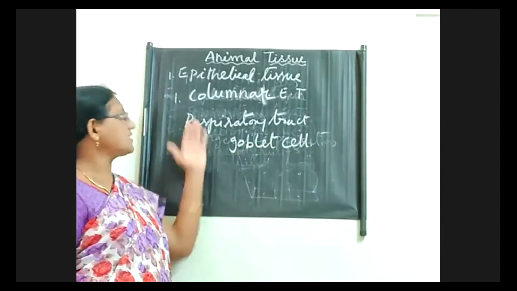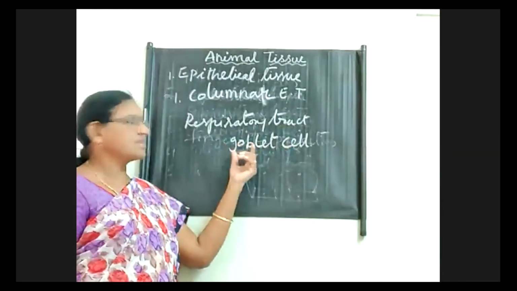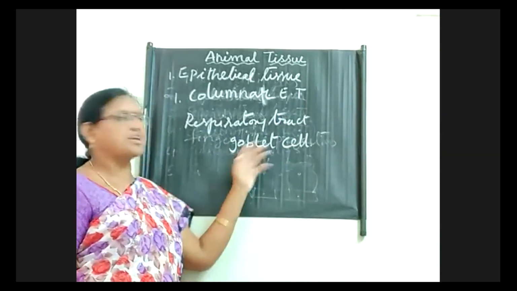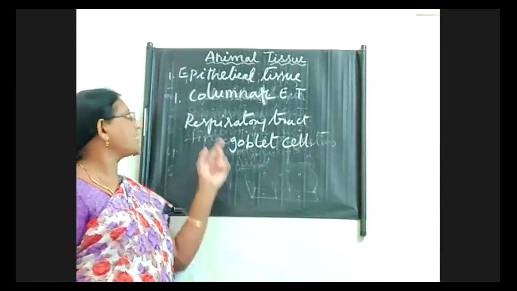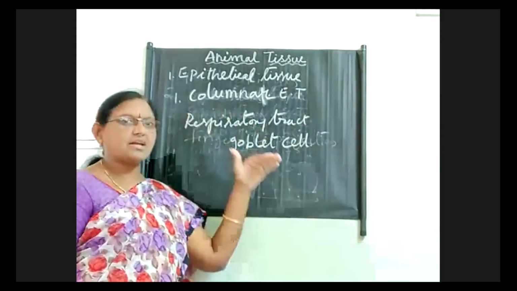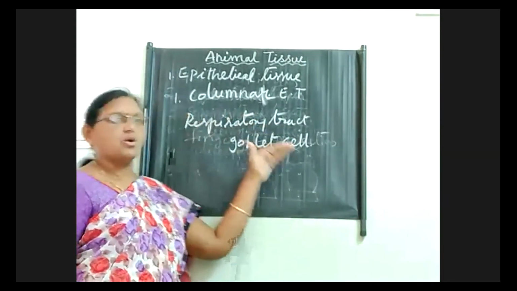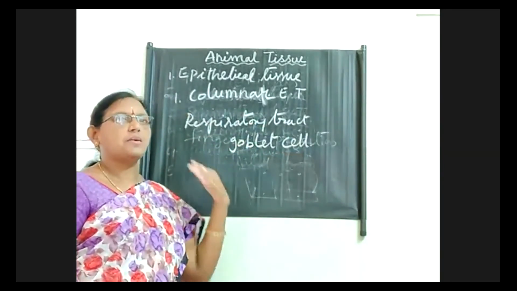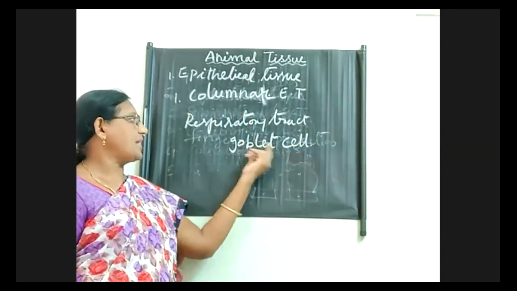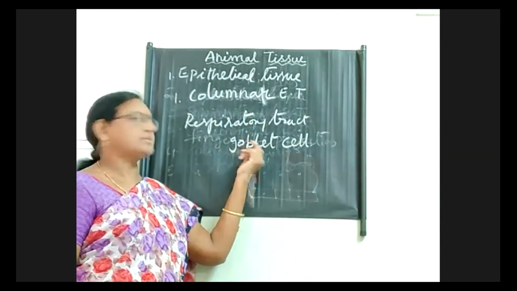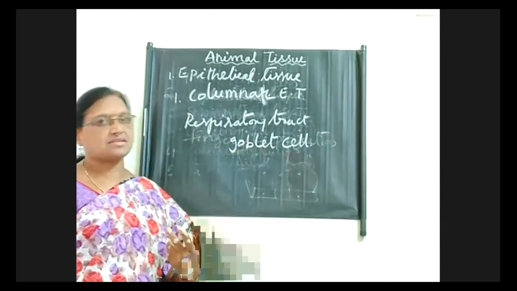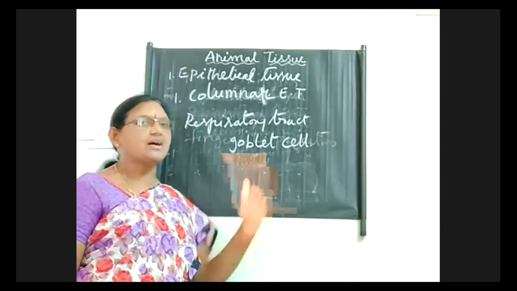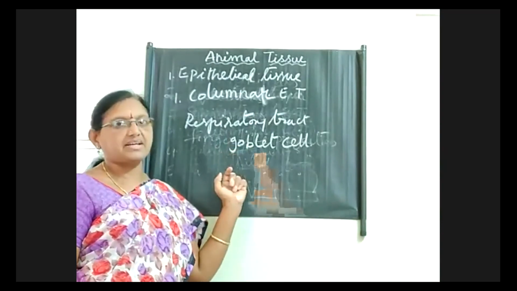And sometimes this columnar epithelial tissue is helpful for proper pushing of the materials from one area to another area itself. They are arranged in a particular row, they are longitudinal cells, and they are helpful to push the materials in a forward direction with the help of goblet cells. These goblet cells secrete a mucus substance, and that mucus is also helpful to give a good lining to some of the areas of our internal organs.